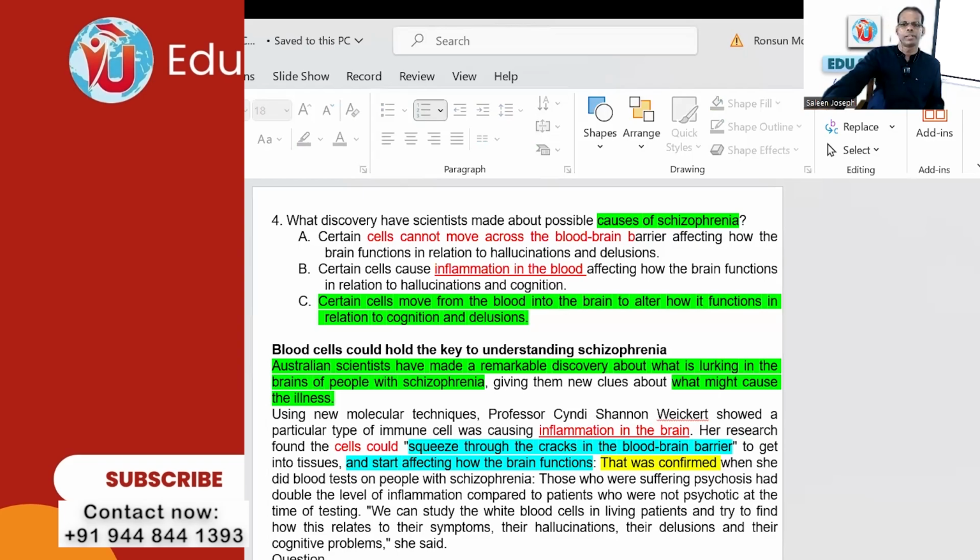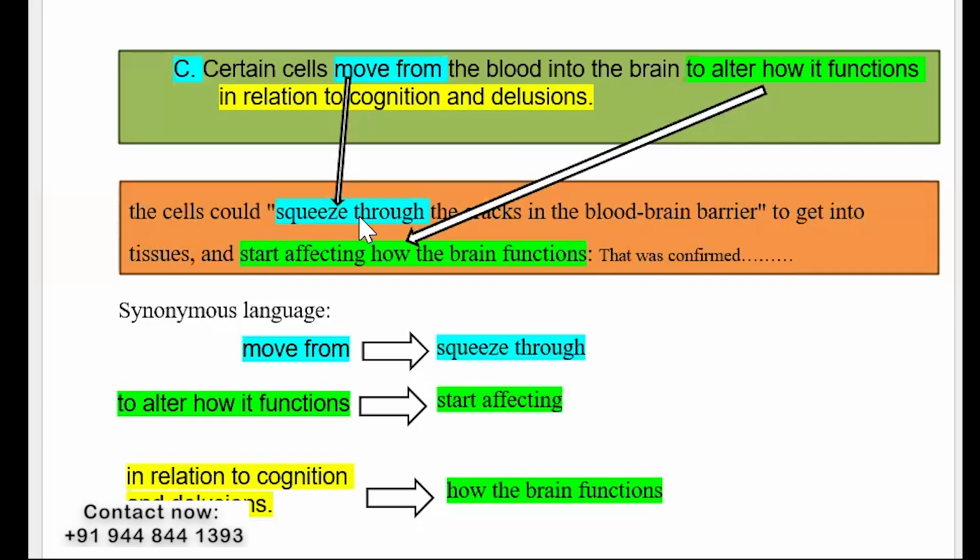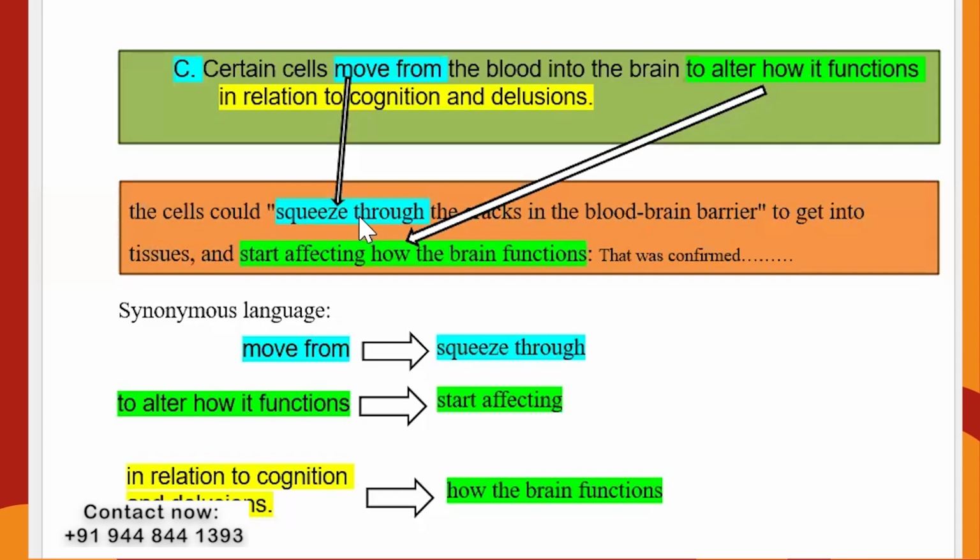Okay, and if you want the C option, it says certain cells move from the blood into the brain to alter how it functions in relation to cognition and delusions. The text says the cells could squeeze through the cracks in the blood-brain barrier to get into tissues and start affecting how the brain functions. That was confirmed.